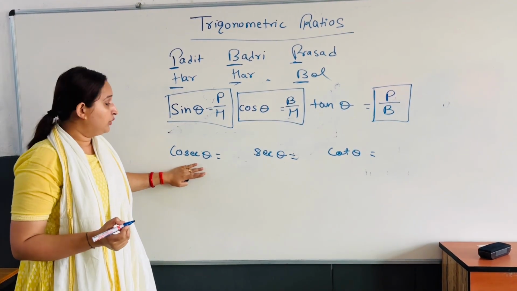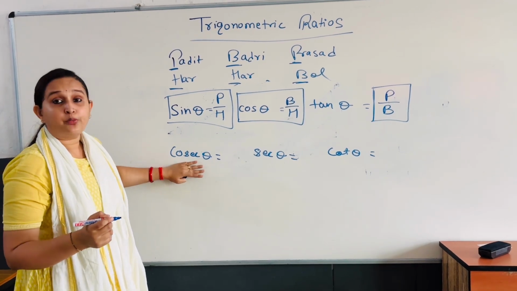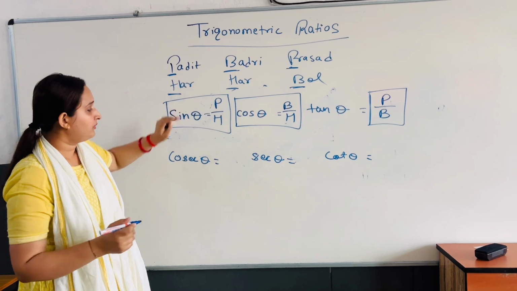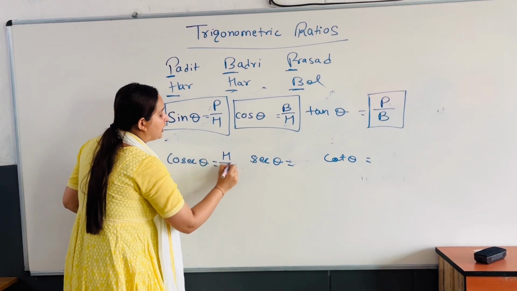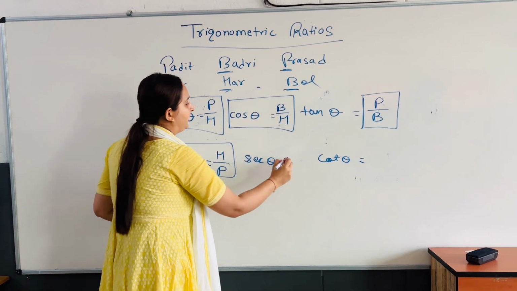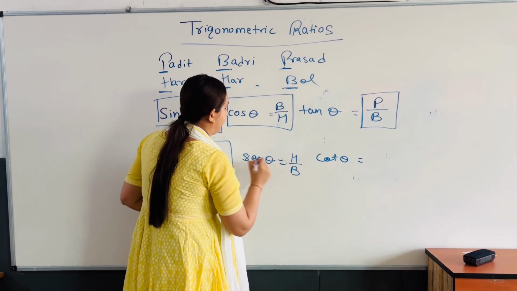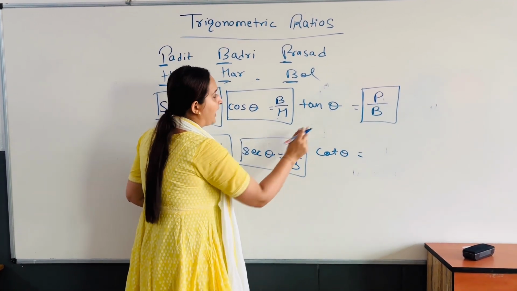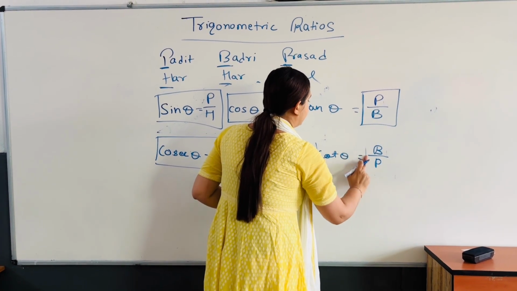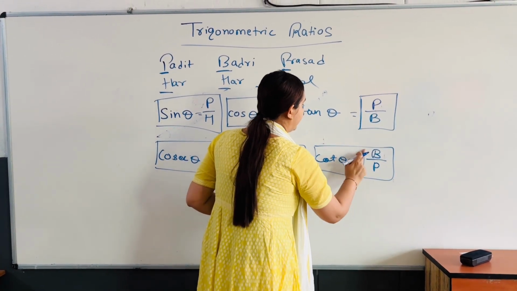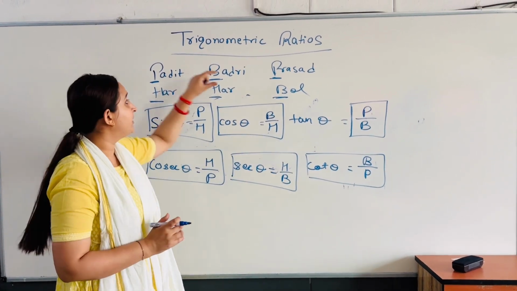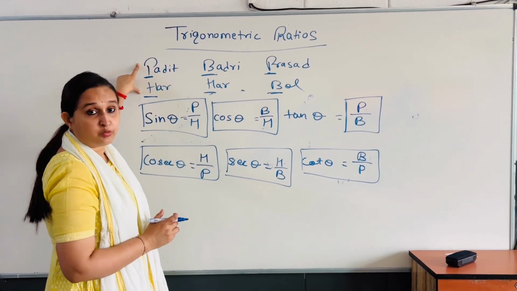Now, coming back to cosec theta, it is the reciprocal of sin theta. So you will just reverse it. So this will be H upon P. This will be H upon B. And this will be B upon P. Okay? So you need to memorize this by memorizing this statement.